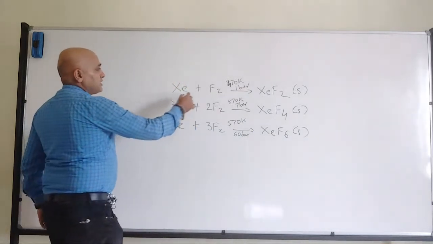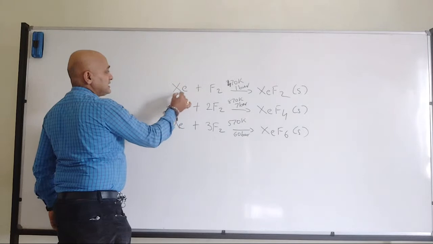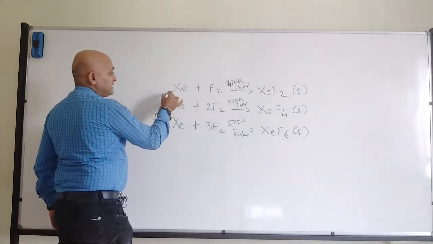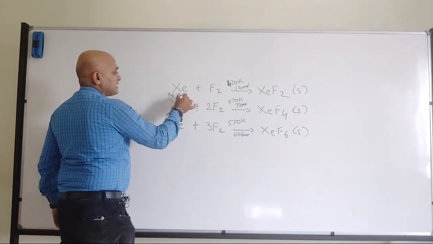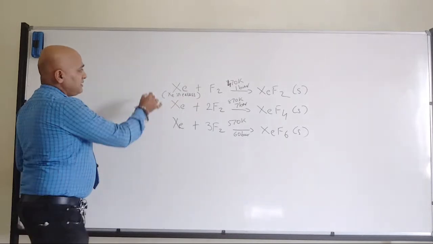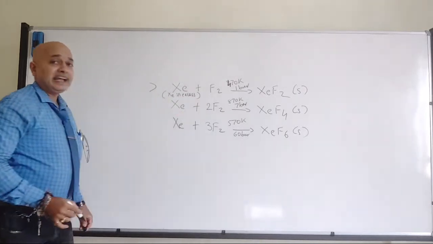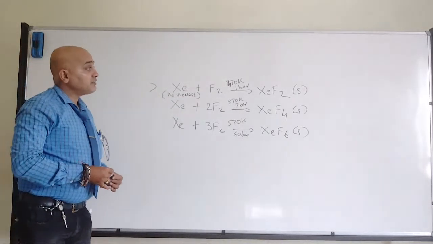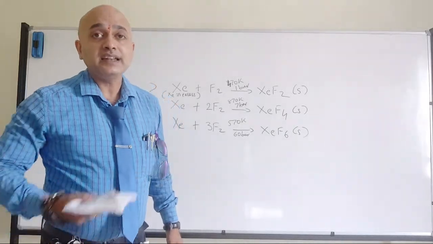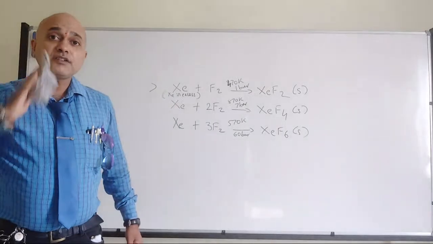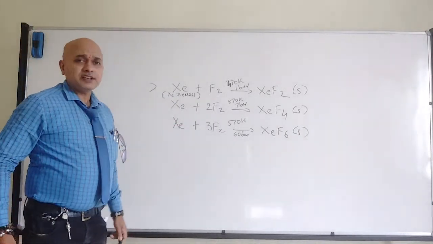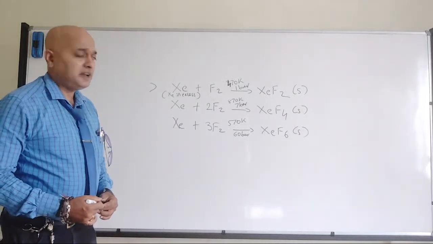Now if I observe here in this case, it looks like they are in 1:1 ratio, but in reality they will be taking xenon in excess. This will be done when xenon is in excess. But based on the equation we can tell that they are in 1:1 ratio, but in reality xenon will be in high concentration compared to fluorine. But in the stoichiometric equation, it looks like 1:1. Fine.